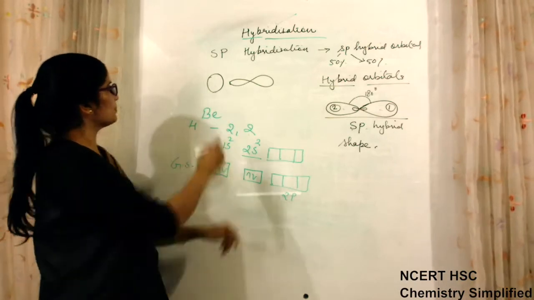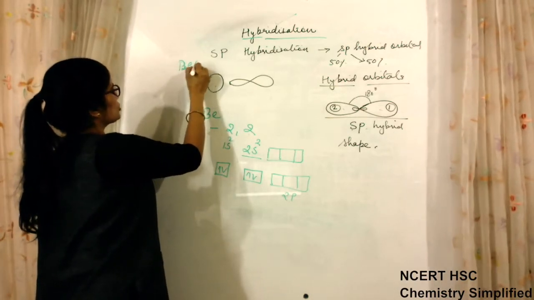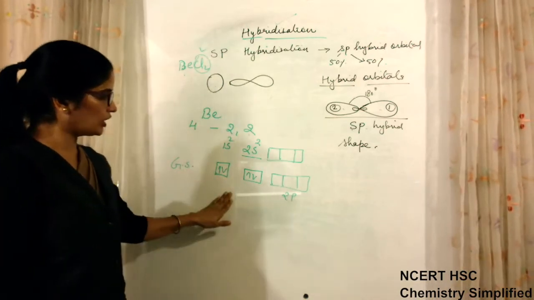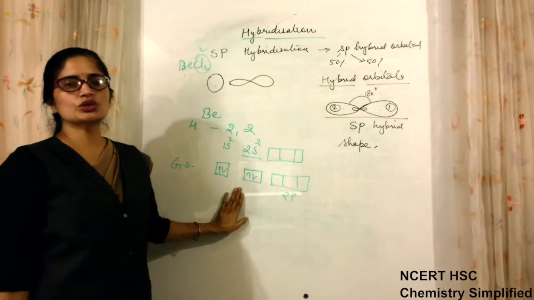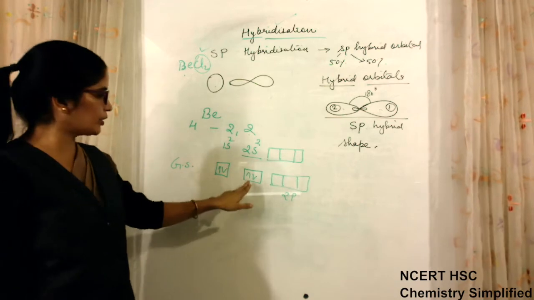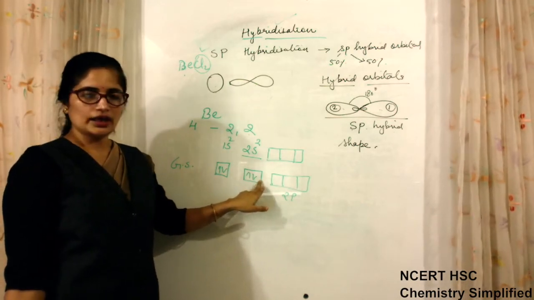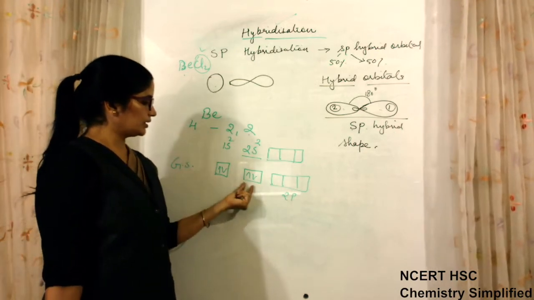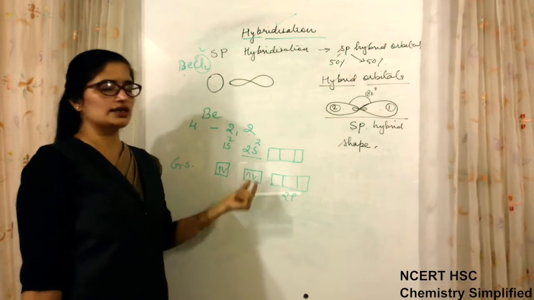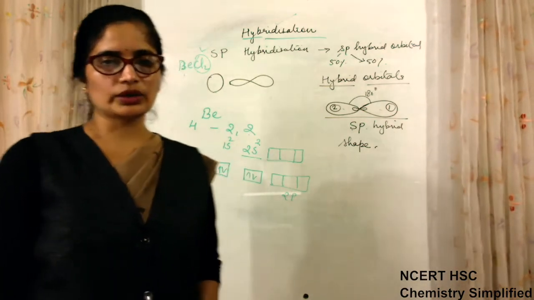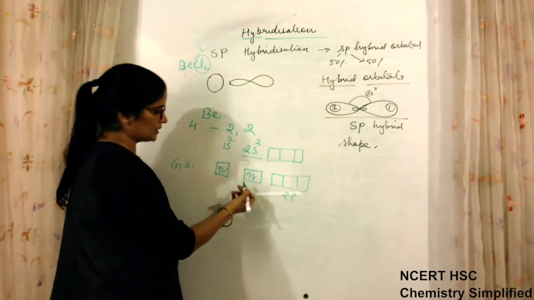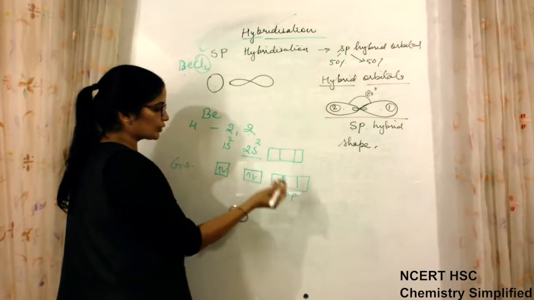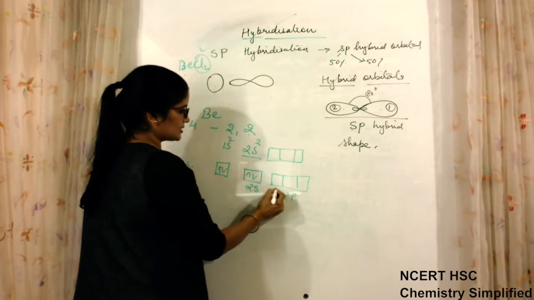Central atom, we are not talking about the chlorine atoms which are bonded to beryllium. We are just talking about beryllium. Now what will happen in this condition? Beryllium is not going to do any chemical bonding because it has 2 electrons and they are both paired. We know that its octet is not complete, but it is still forming bonds. How it is forming them, we have to see. After the ground state, this will undergo hybridization. This is 2s and this is 2p.